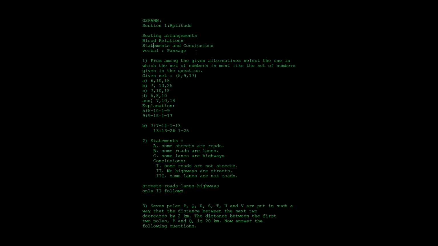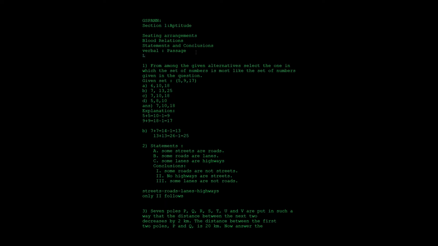This section is a combination of verbal aptitude as well as logical. So you will also get questions from the logical or reasoning part, like find the missing word or find the missing number. So for the first question, from among the given alternatives you need to select the one in which the set of numbers is like the given set.